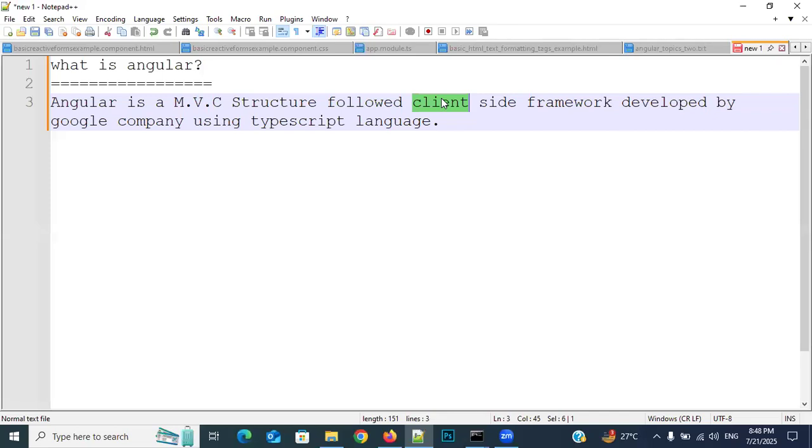So by using HTML, we can create that interface. By using CSS, we can beautify that interface. Okay, everyone. Right. For example, I have entered the data. Can I do anything? No, you are not able to do anything with HTML and CSS. We can just create the interface. After entering the data, you cannot do anything. If you want to store the data temporarily, you should use JavaScript only. So by using JavaScript, we can store our data temporarily.